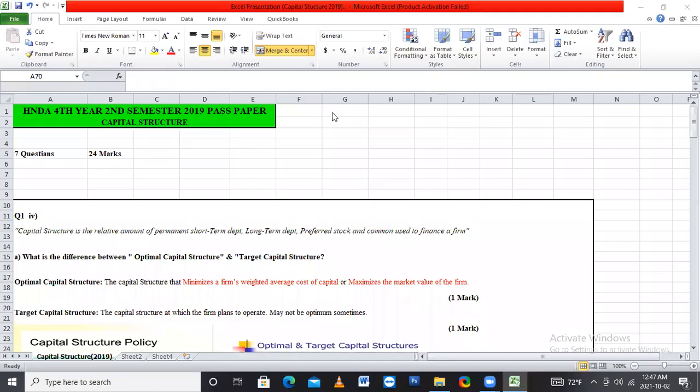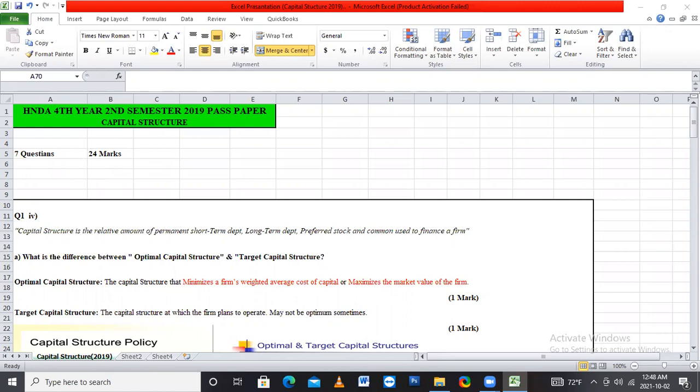Good morning, everyone. Now I am going to talk about the HNDA 4th year, 2nd semester 2019 past paper capital structure. There are 7 questions regarding the capital structure and the total marks is 24. If you fully understood these questions, you can easily earn these 24 marks.